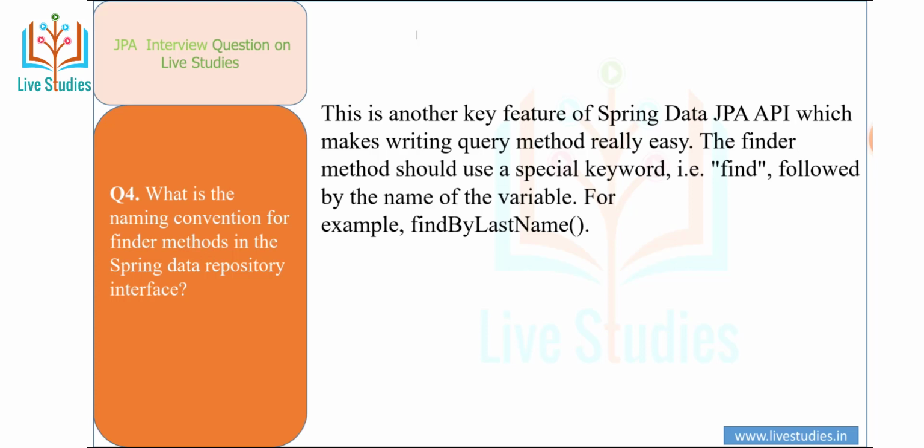The finder method should start with a special keyword like find, followed by the name of the variable. For example, find by last name, find by name.